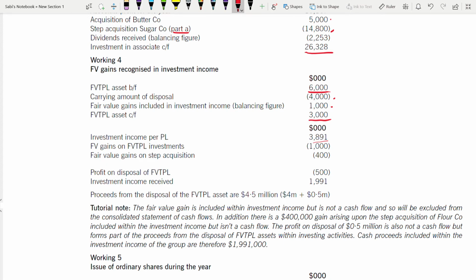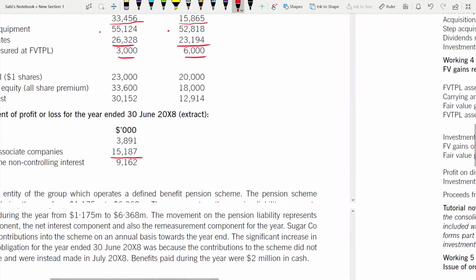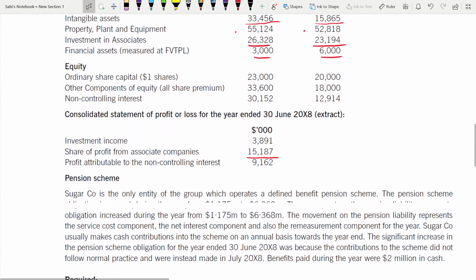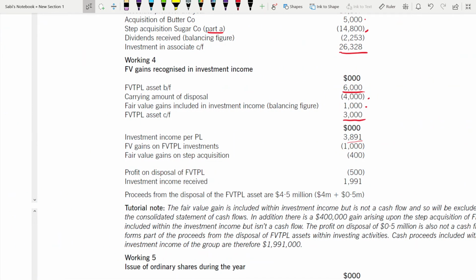This is investment income. If you see here, the investment income is this 3891 per P&L. With that, you are deducting this fair value gain on this investment, 1 million. After that, fair value gain on step acquisition also you are deducting. We just calculated this from part A, it was 400. Next, profit on disposal is also 500.